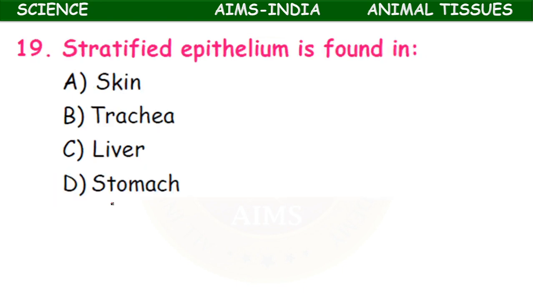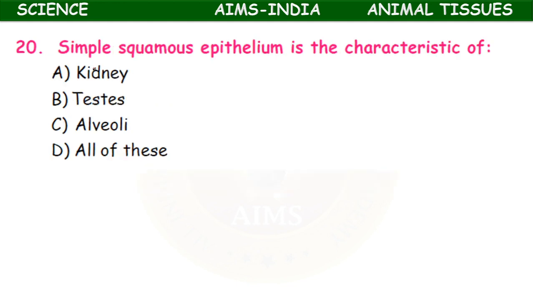Stratified epithelium is found in. What is the meaning of stratified? Stratified epithelium means the epithelium in many layers. Skin, trachea, liver, stomach. It is the skin in which stratified epithelium is present.